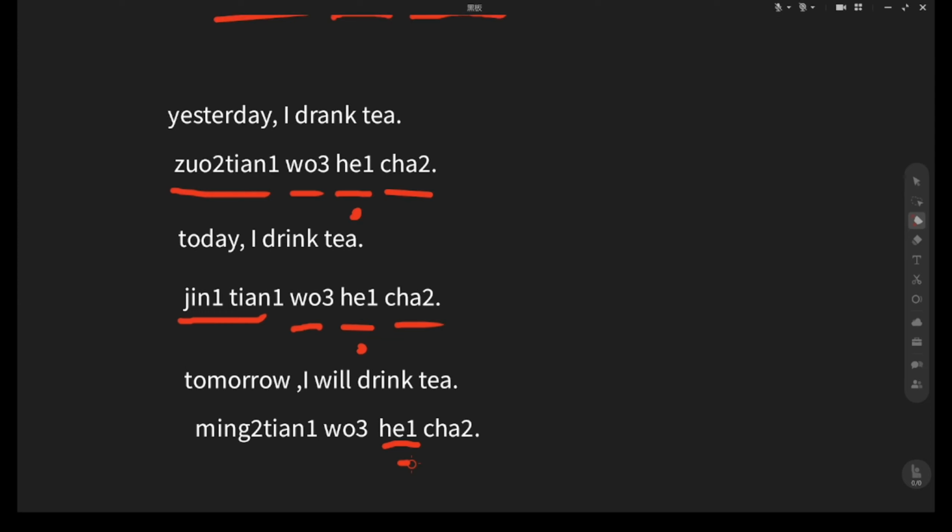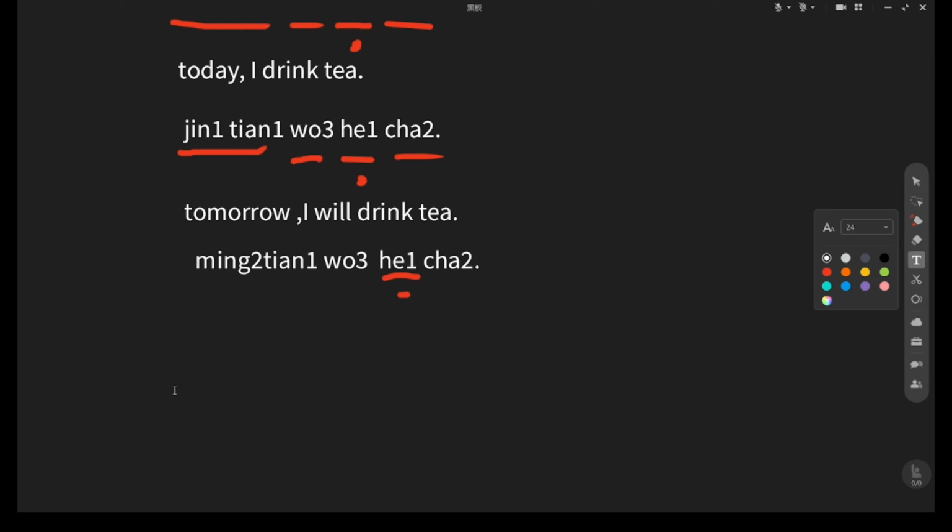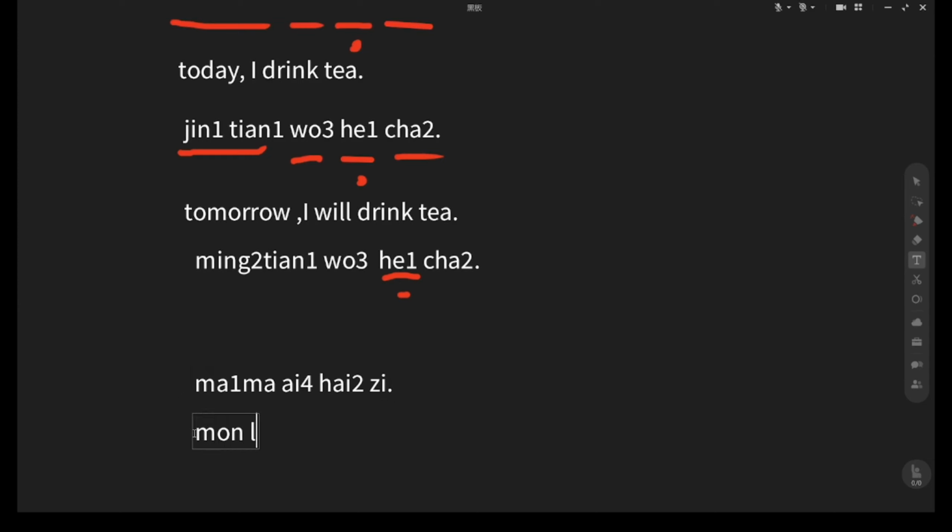So, another point. A word's job is decided by its position. For example, you see, 妈妈爱孩子, which means mom loves the child. Mom is the subject, right?